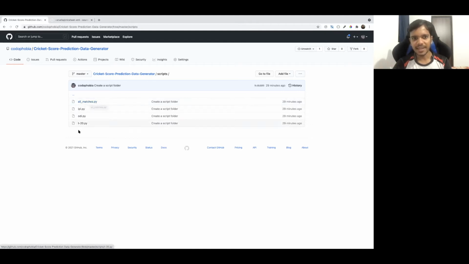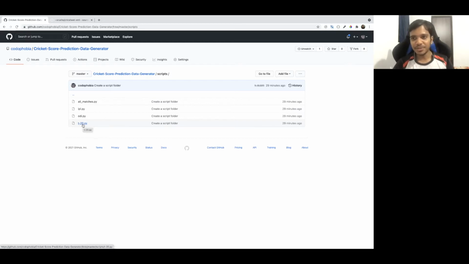So I have also divided it into 3 important data sets. If you want just the data for IPL matches for first score or final score prediction, you can use this script. If you only want the data for ODI matches, use this script. And if you want all T20 matches, not only international T20 matches but also the IPL, Caribbean Premier League, Big Bash League, Pakistan Premier League, all of these, you can use this one.